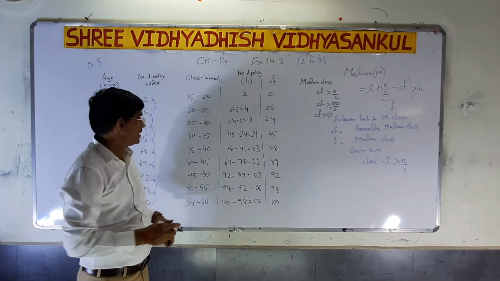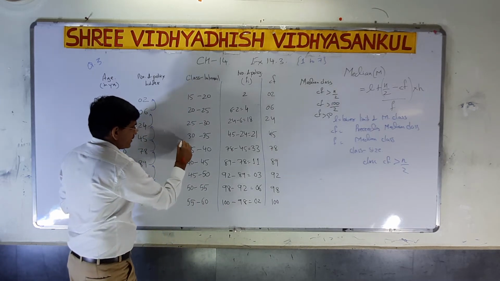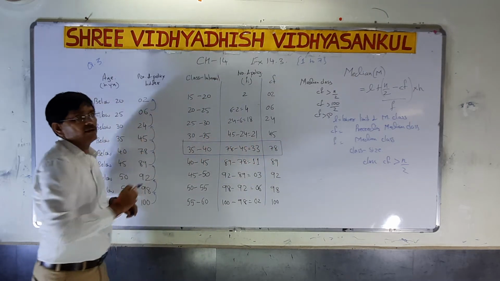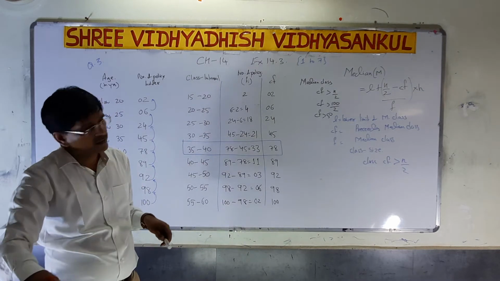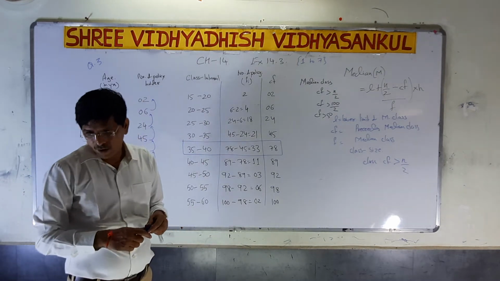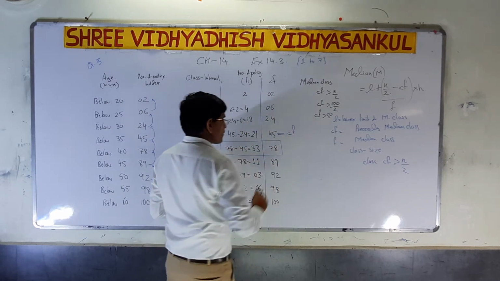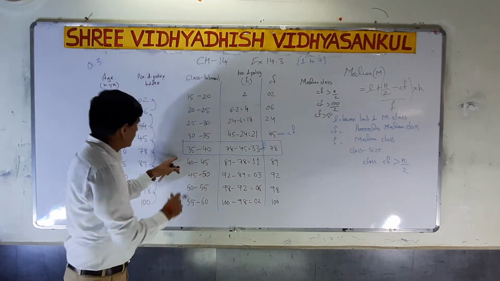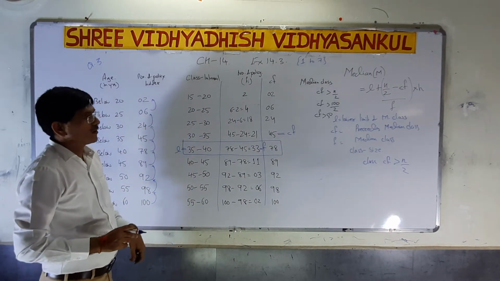That is 78. So what do I have to do? I have to make a rectangle here. Now it is easy for us to solve this sum. Why? Because here it is CF, here it is our frequency F, here it is L, and H is equal to 10.